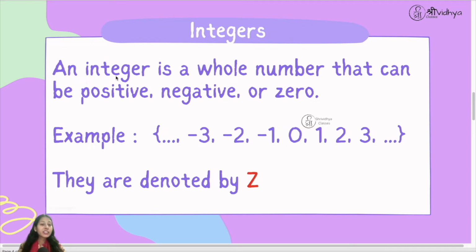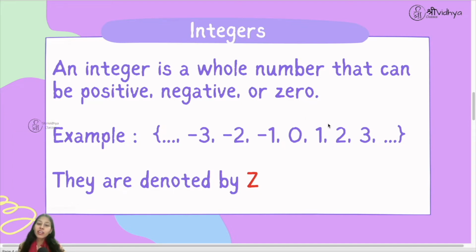So integer is a whole number that can be positive, negative or 0. Now what does that mean? So recently we studied whole numbers are the numbers which start from 0, 0, 1, 2, 3, 4 and so on. So they are included in integers. Now what is this negative? So negative of whole numbers are also included in integers.